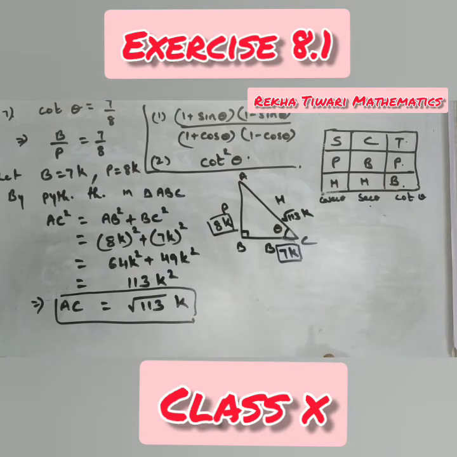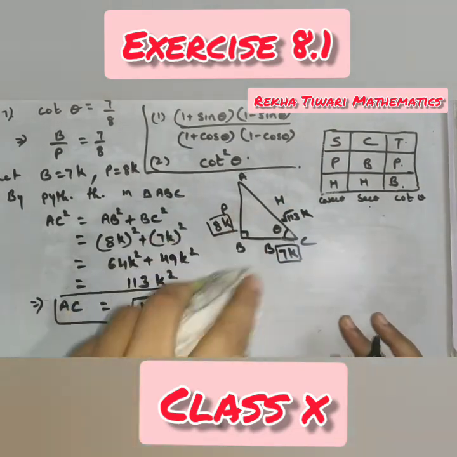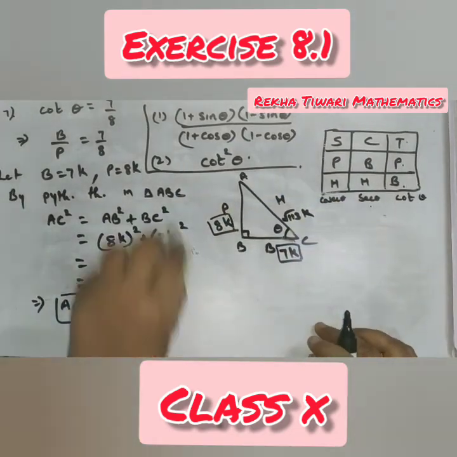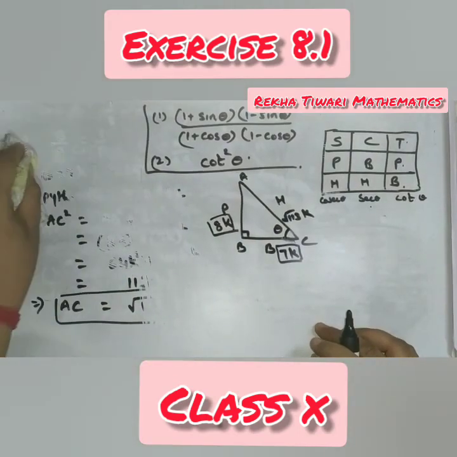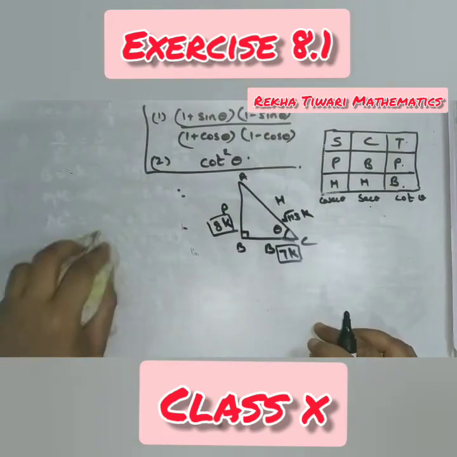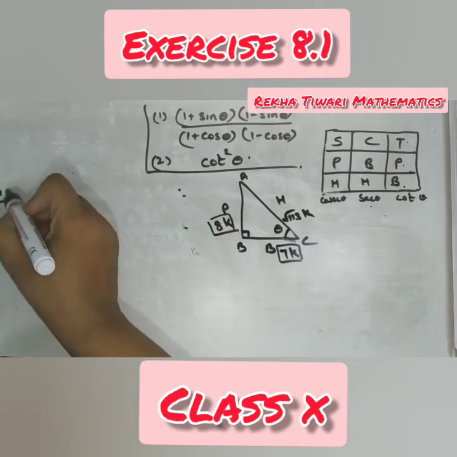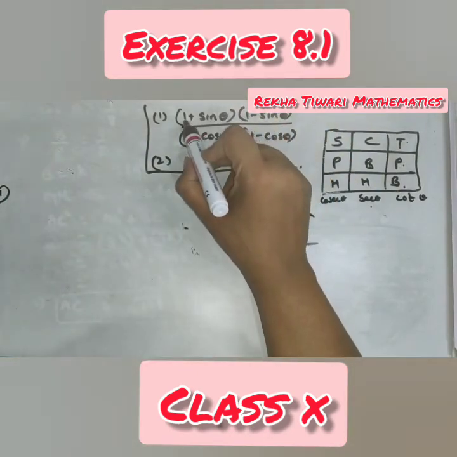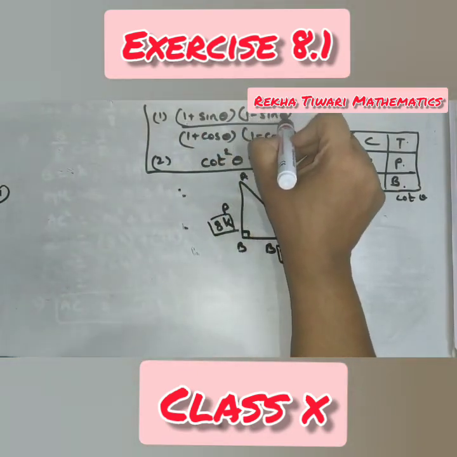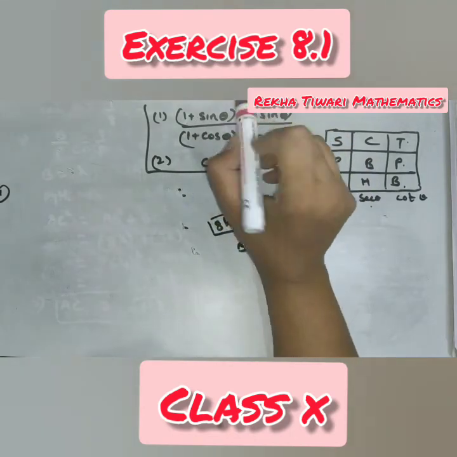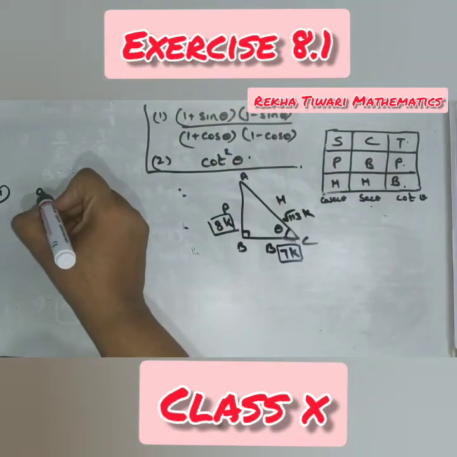Okay. Now let us proceed to the part, because now we come to know all the 3 sides of the triangle. The first part is (1 plus sine theta) into (1 minus sine theta) upon (1 plus cos theta) into (1 minus cos theta). So look here class, this is A plus B, A minus B. So what is A plus B, A minus B?